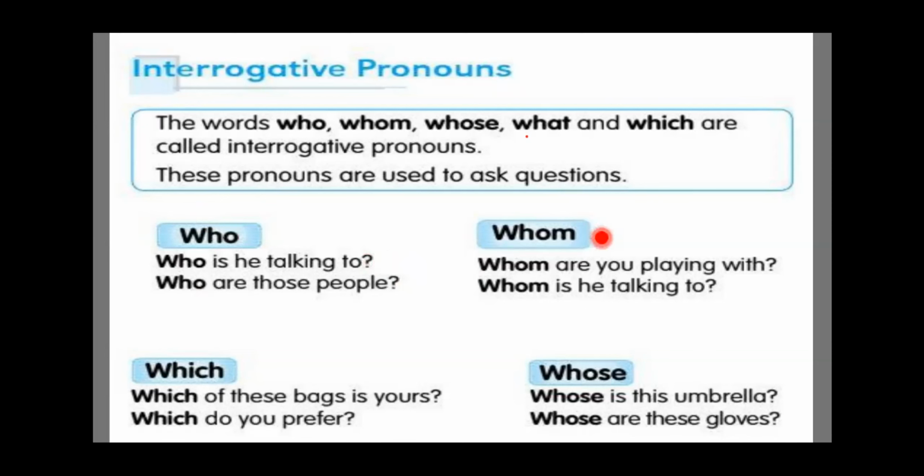Now next, whom कब यूज होता है? Whom are you playing with? किसके साथ, किससे? आप, हाँ, किसके साथ खेल रहे हो? Whom is he talking to? किससे बात कर रहे हो? So then you use whom, WHOM.